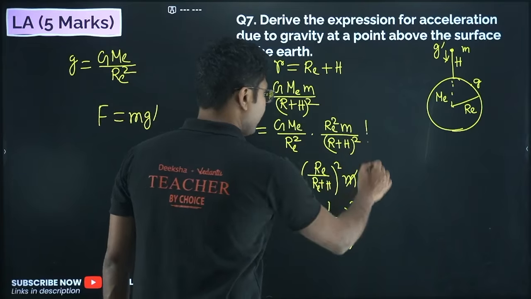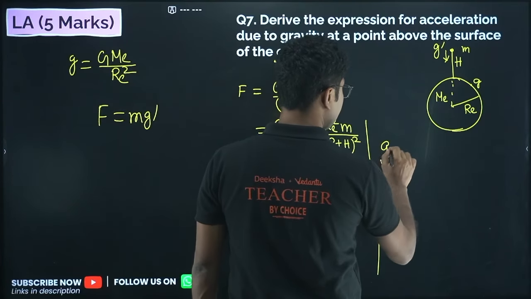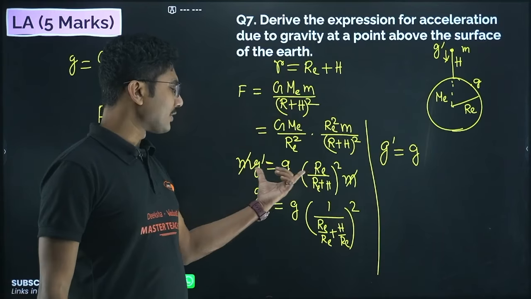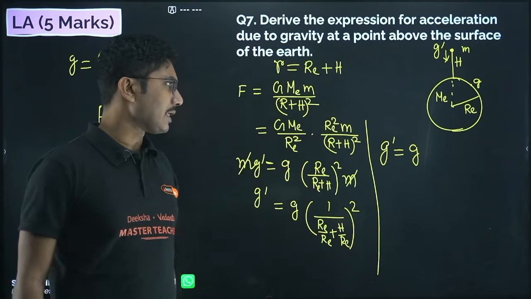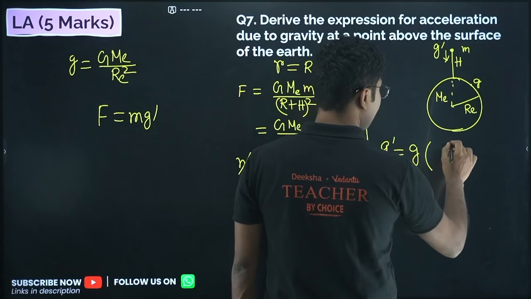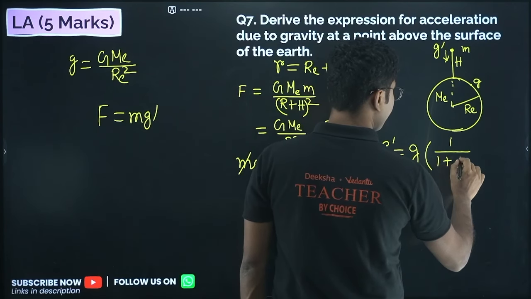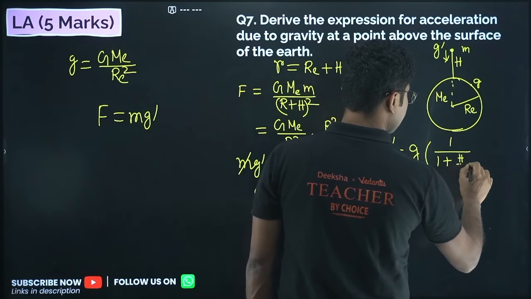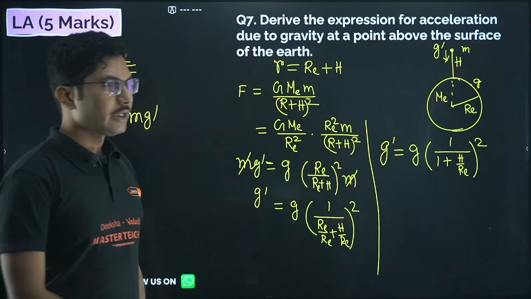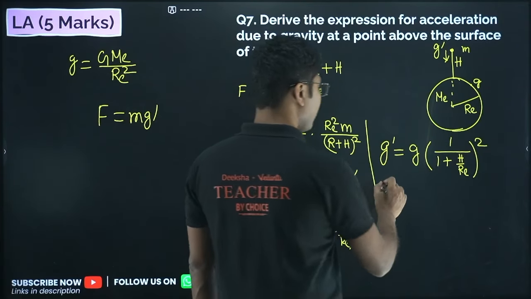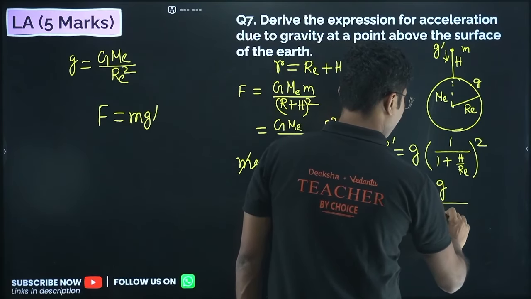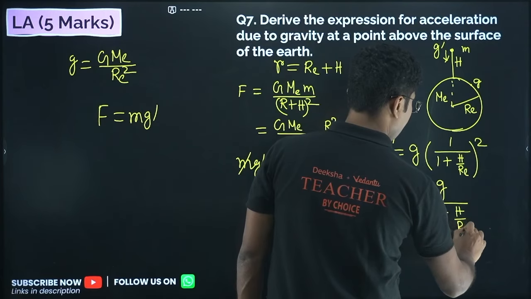If you don't want to do that, you can leave your answer over here; that is also accepted as a correct answer, but this is a slight fun. So g dash equals g upon (1 plus H upon RE) whole square.